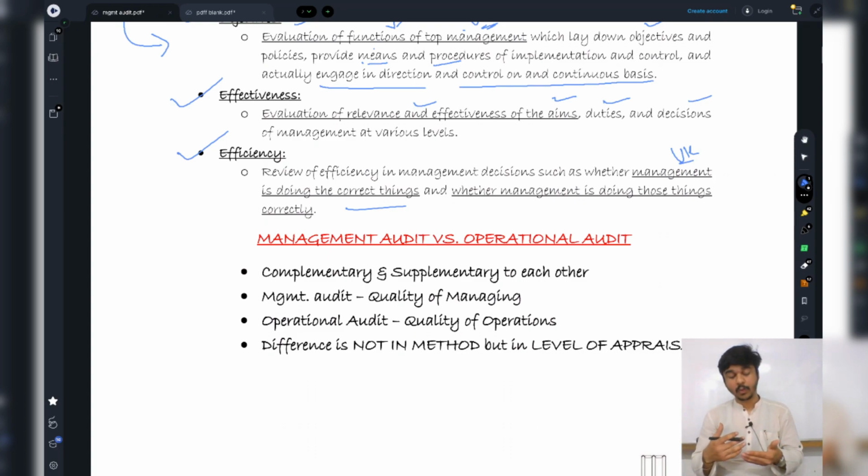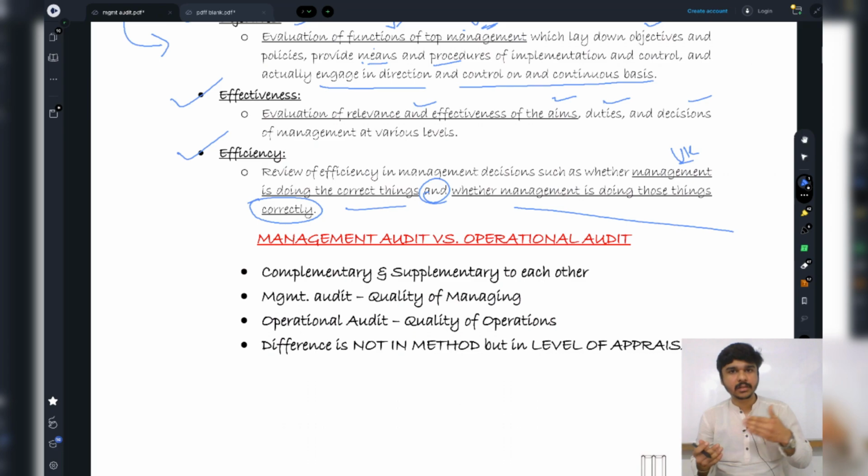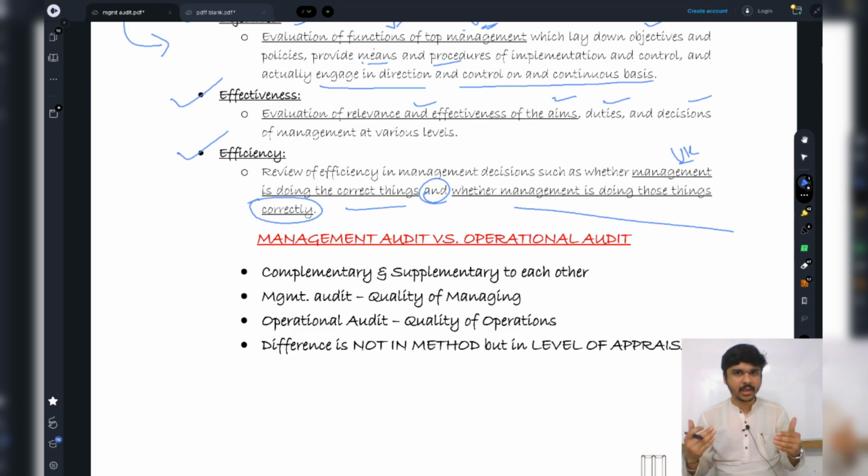But then, what matters is whether the actions that he intends to take are being taken at the right time or not. So first thing is whether management is doing the correct things, and whether the management is doing those things correctly, at correct timing, at correct intervals. So whatever the case may be, correct things should be done and in the correct manner.